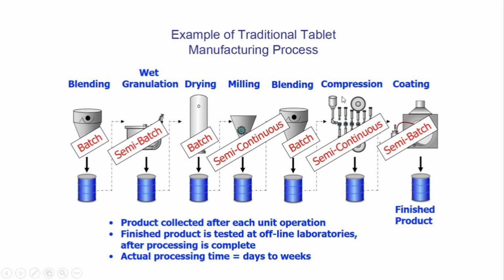Then milling, blending, then you compress these medicines, that is the compression part, which is a semi-continuous process. Then coating, that is a semi-batch process. That is how you can understand the manufacturing processes at different points of time. So this is the example of a traditional tablet manufacturing process.